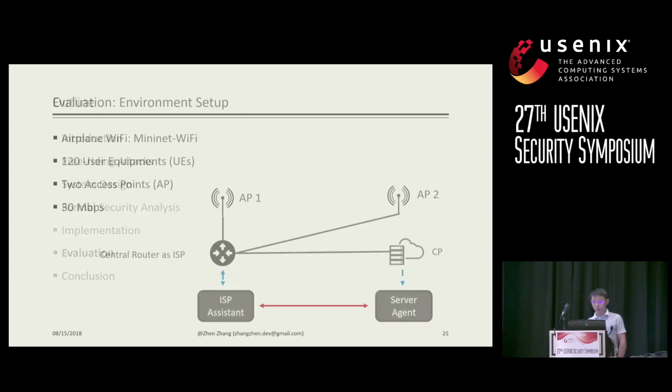To evaluate our system, we start with the airplane Wi-Fi, where we use the Mininet-WiFi module to simulate the airplane Wi-Fi, and in this network, we have 120 user equipments connected with 2 access points. The central router acts as an ISP.